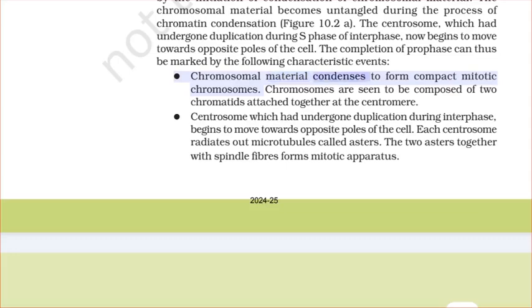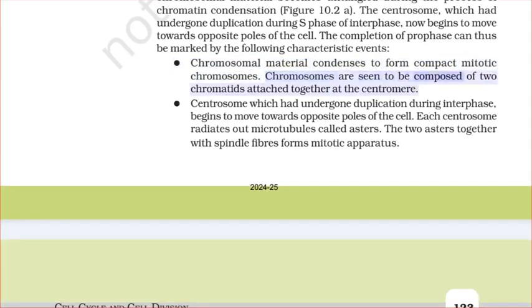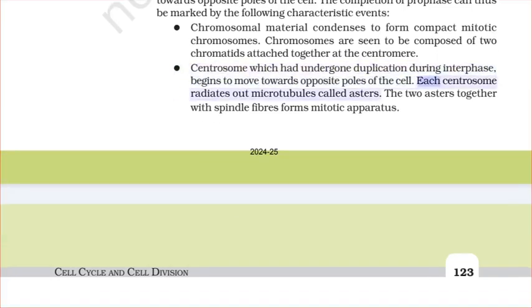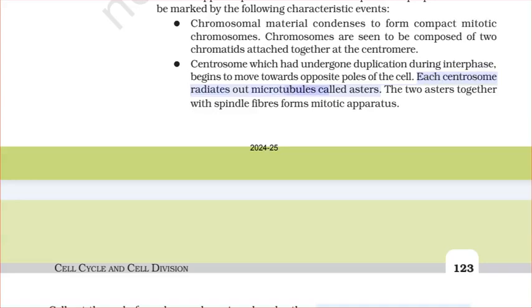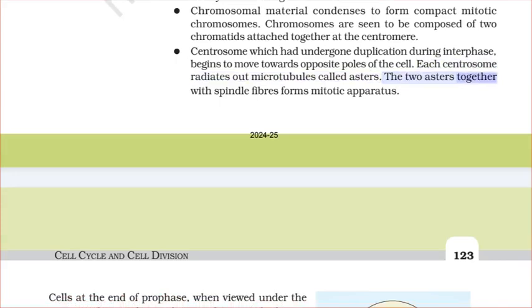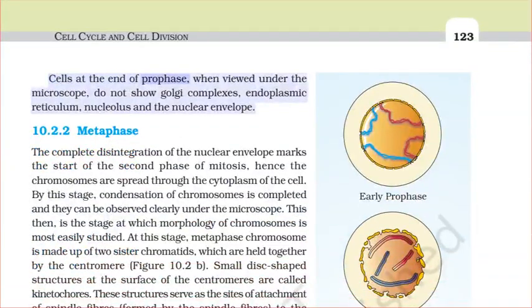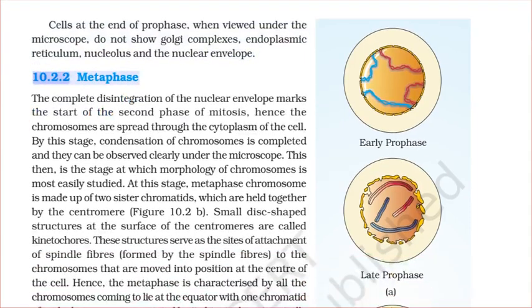Chromosomal material condenses to form compact mitotic chromosomes. Chromosomes are seen to be composed of 2 chromatids attached together at the centromere. Centrosome, which had undergone duplication during interphase, begins to move towards opposite poles of the cell. Each centrosome radiates out microtubules called asters. The 2 asters together, with spindle fibers, form the mitotic apparatus. Cells at the end of prophase, when viewed under the microscope, do not show Golgi complexes, endoplasmic reticulum, nucleolus, and the nuclear envelope.